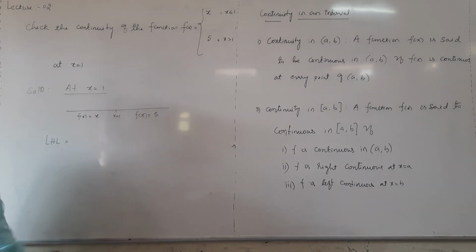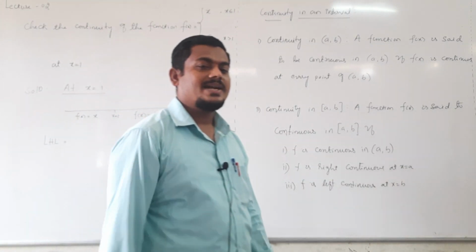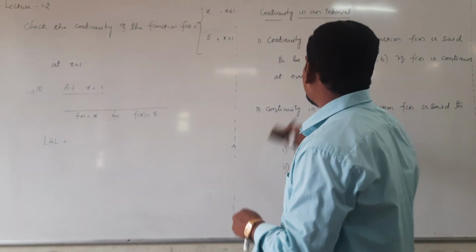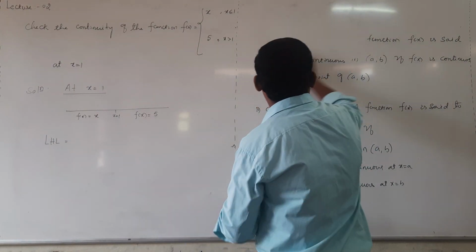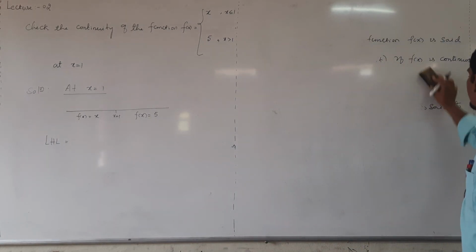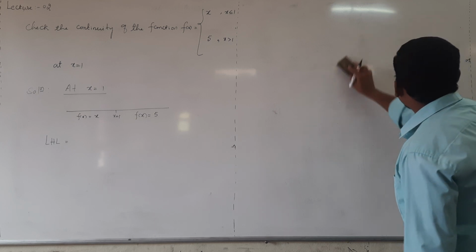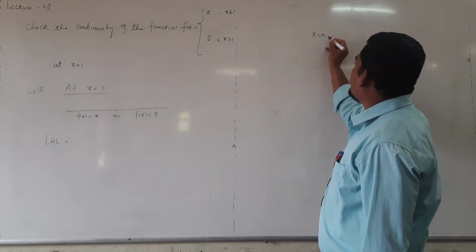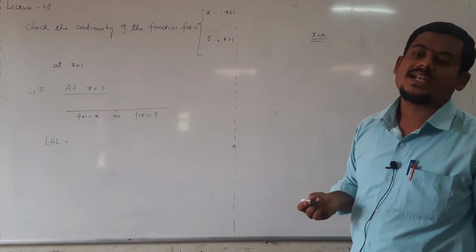LHL. Can you tell me the left hand limit notation at 1? In first PUC, you already know about left hand limit and right hand limit. Suppose at x equal to a, what is the left hand limit notation at a?